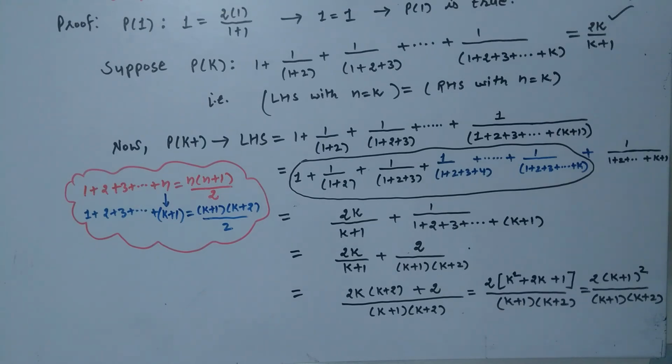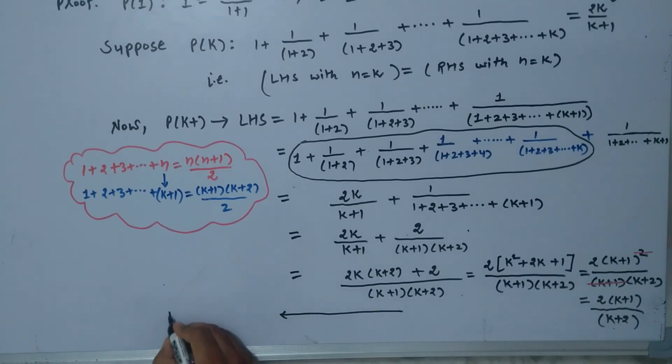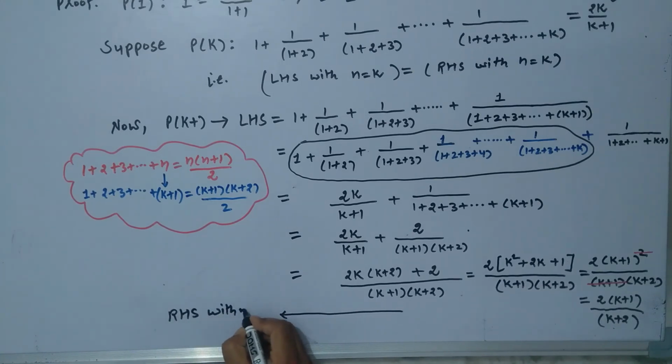So what we see, k plus 1 in the numerator and denominator is cancelled. So we are left with 2 into k plus 1 whole divided by k plus 2. So what is this? This is the right hand side with n is equal to k plus 1.